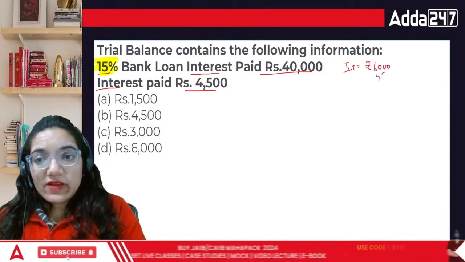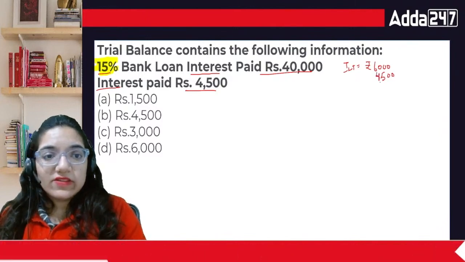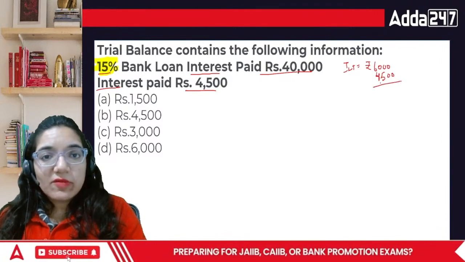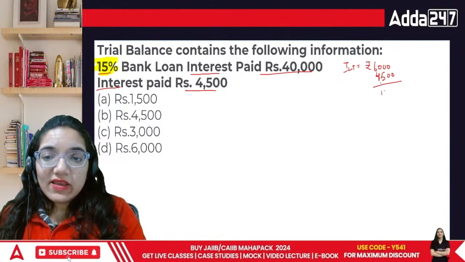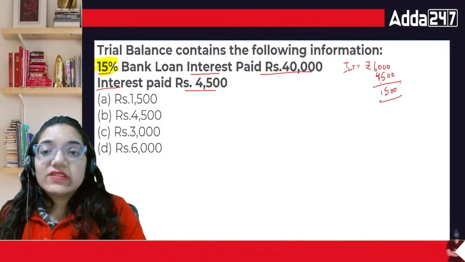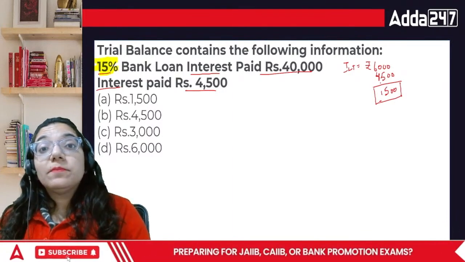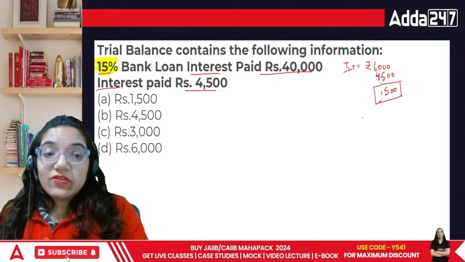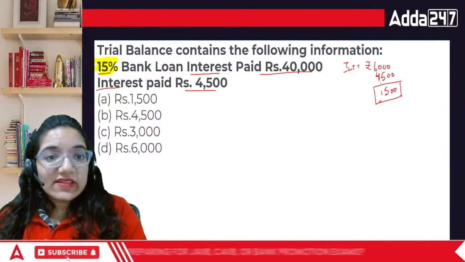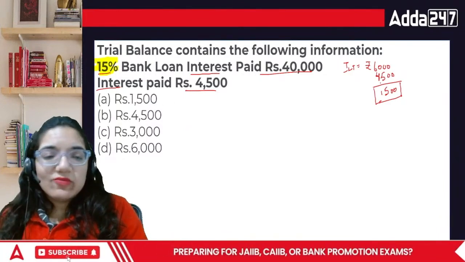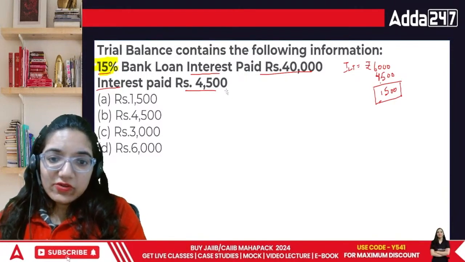While I paid 4,500, will they be fine? I think they would be offended, right? If it's a bank loan, then the bankers are going to come after me. Ma'am, why haven't you paid the interest part? And then I'll be like, I apologize for the trouble. This 1,500 rupees is still pending on my part. So first of all, let's process it. The trial balance contains... but this question requires a little more editing. So let me edit the question for you.